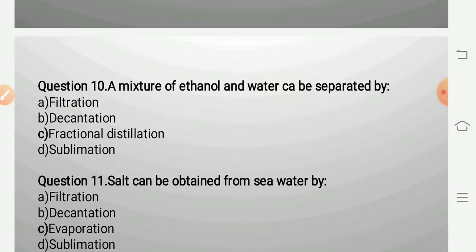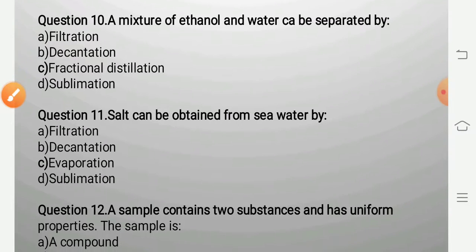If we compare their boiling points, ethanol has a boiling point of 78 degrees Celsius, and water has a boiling point of 100 degrees Celsius. So the boiling point difference between the two liquids is less than 25 degrees Kelvin. Thus, two miscible liquids whose boiling point difference is less than 25 degrees Kelvin can be separated by fractional distillation. So, the answer will be fractional distillation.